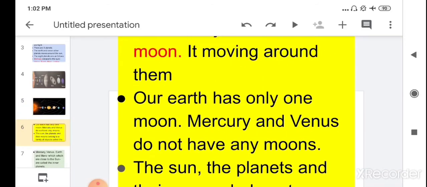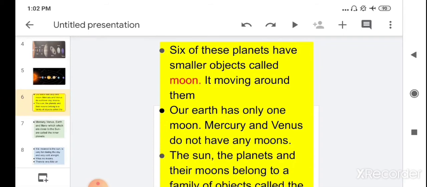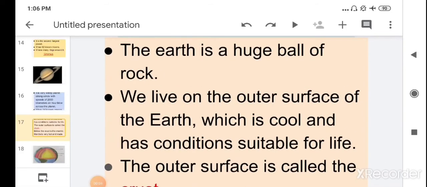Then children, today we are going to learn about the layers of the earth. The earth is a huge ball of rock. We live on the outer surface of the earth, which is cool and has conditions suitable for life.